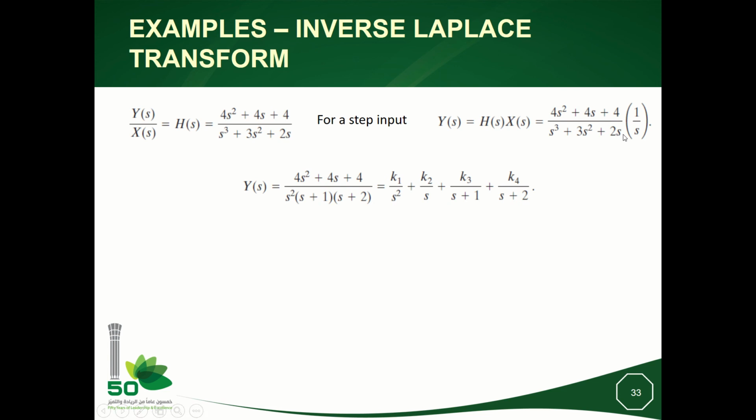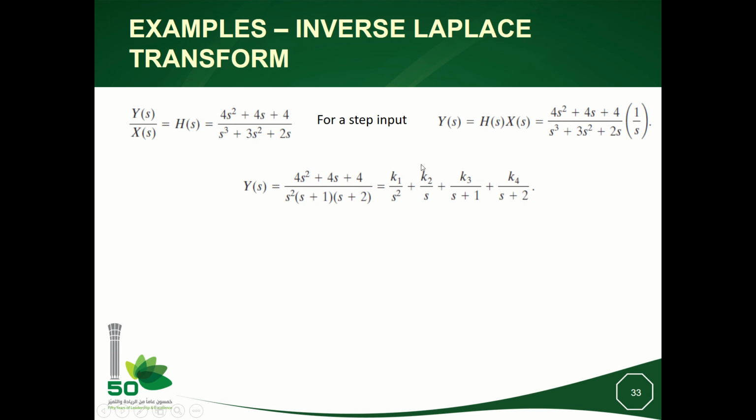So here we have s factor something, so we have 1 over s squared. It means that we have a double root at s equal to 0. And we have two roots, s equal to -1 and s equal to -2. So this way ys can be decomposed as what? As a sum k3 over s plus 1, k4 over s plus 2 to get, okay, the simple roots here.